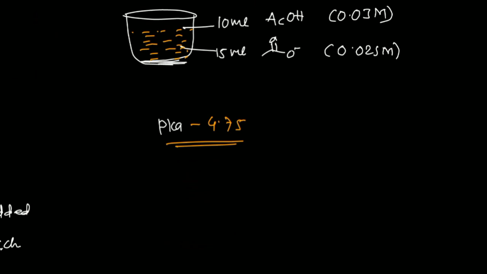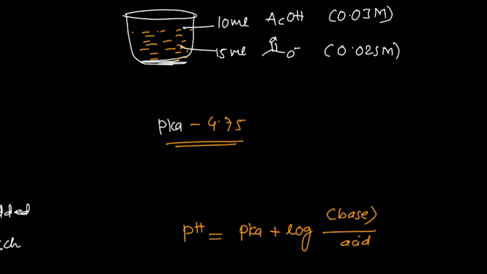So acetic acid is one of the weaker acids, and acetate ion is its conjugate base. Now for that solution we have two different equations. pH is equal to pKa plus log of base by acid, right?